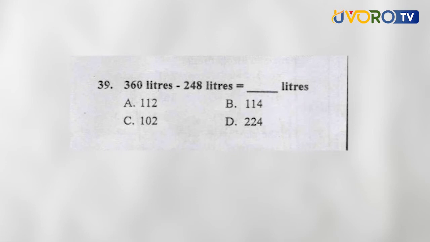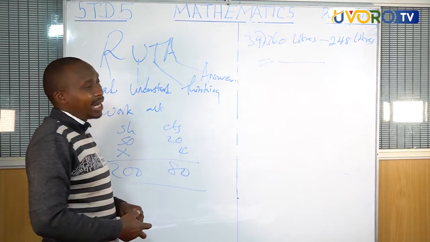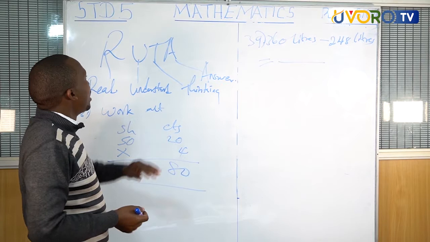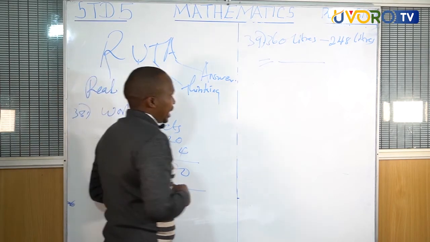Using our formula, that is Ruta, you are supposed to know how to align those numbers according to their place value. Now, U for understanding, T for thinking.